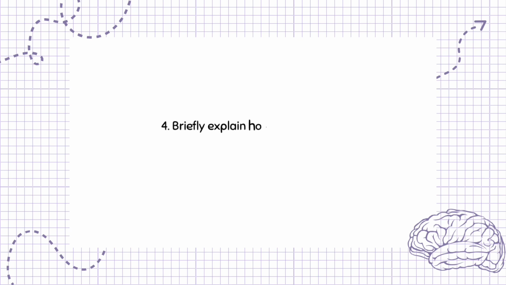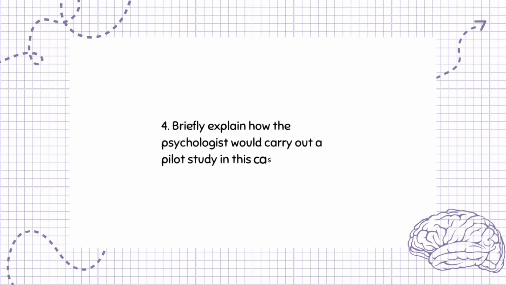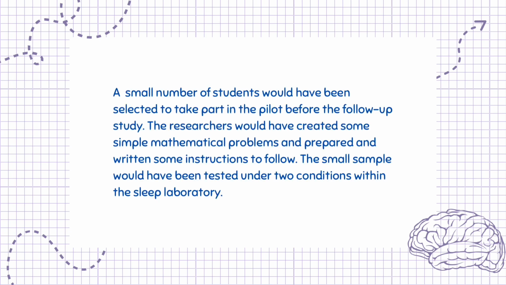Question 4. Briefly explain how the psychologist would carry out a pilot study in this case. 2 marks. A small number of students would have been selected to take part in the pilot before the follow-up study. The researchers would have created some simple mathematical problems and prepared and written some instructions to follow. The small sample would have been tested under 2 conditions within the sleep laboratory.